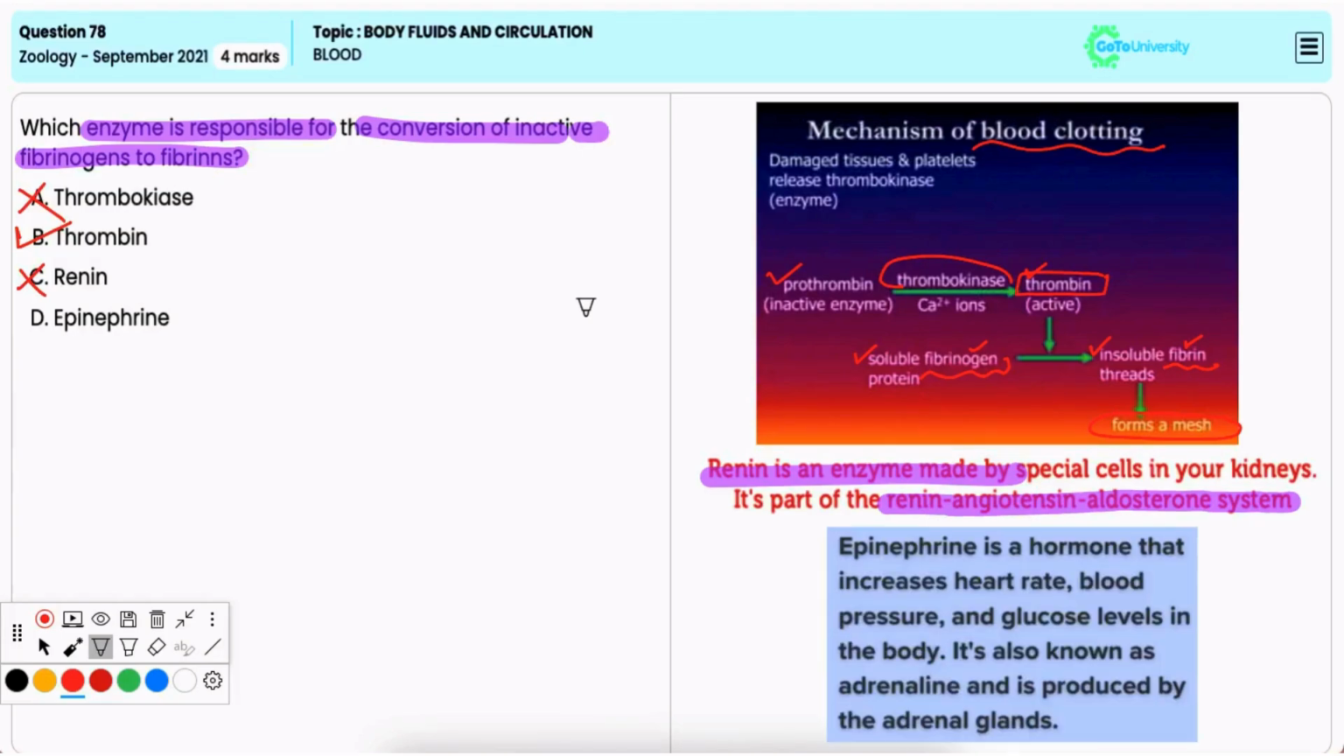Option D, epinephrine. It is also incorrect. It is a hormone and neurotransmitter involved in the fight or flight response, but it is not involved in the conversion of fibrinogen to fibrin.